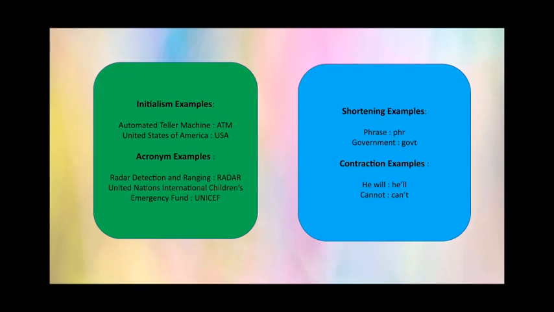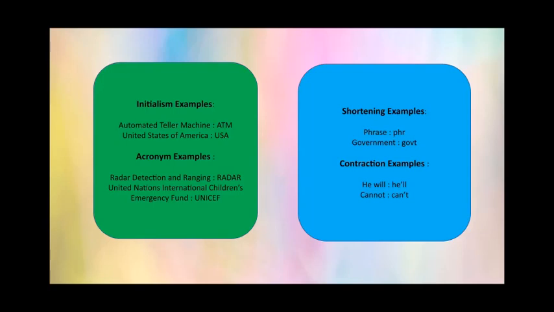Next is contraction. A word is often contracted or shortened for linguistic reasons, especially in poetry, generally by omitting a vowel sound. So in this, a vowel sound is omitted. For example, he will. The short form of he will is he'll.